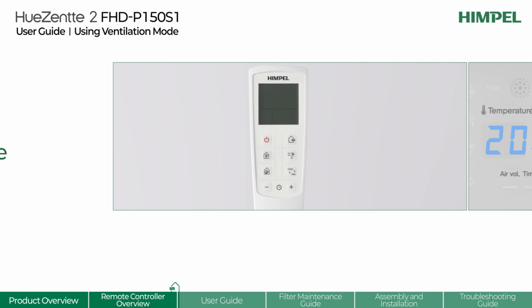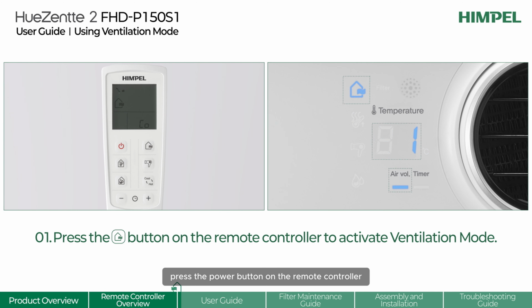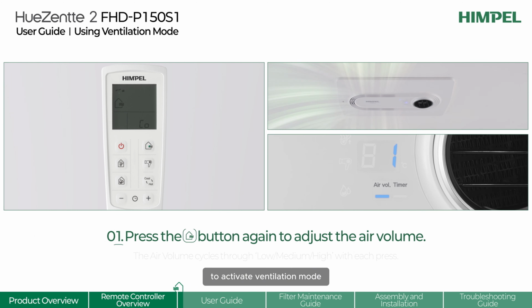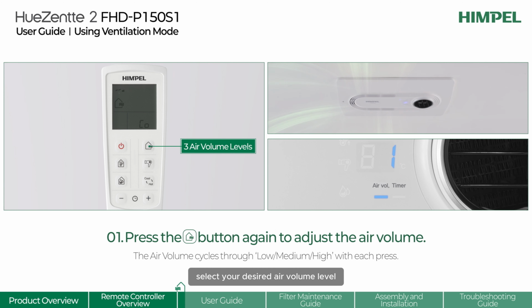Ventilation mode. Press the power button on the remote controller to activate ventilation mode. Select your desired air volume level by pressing the air volume button. Press the ventilation button to switch to auto ventilation mode.